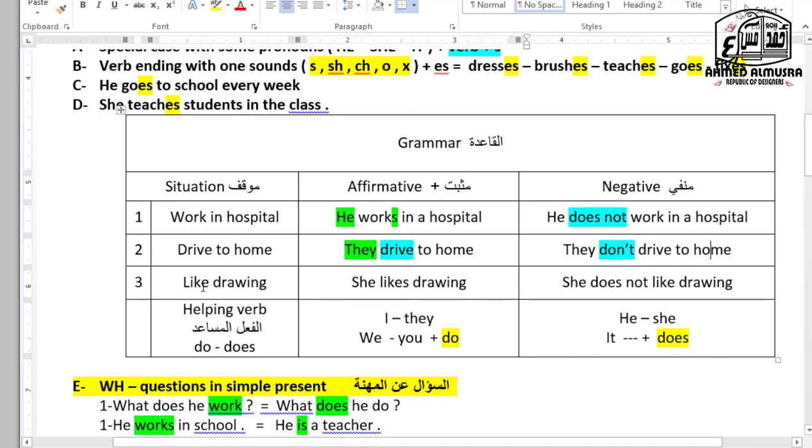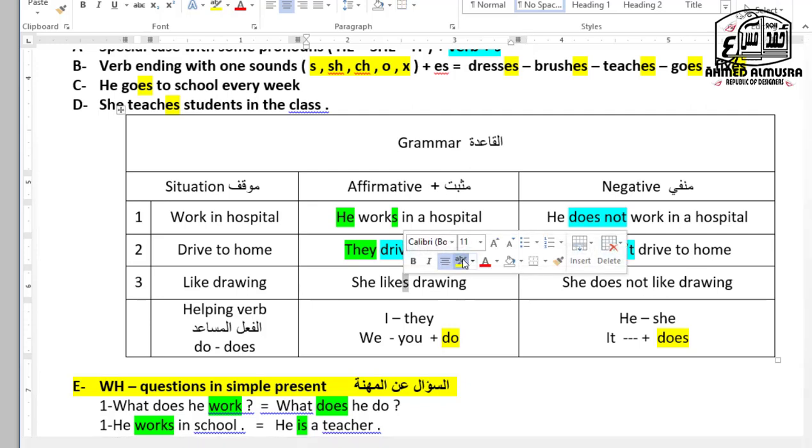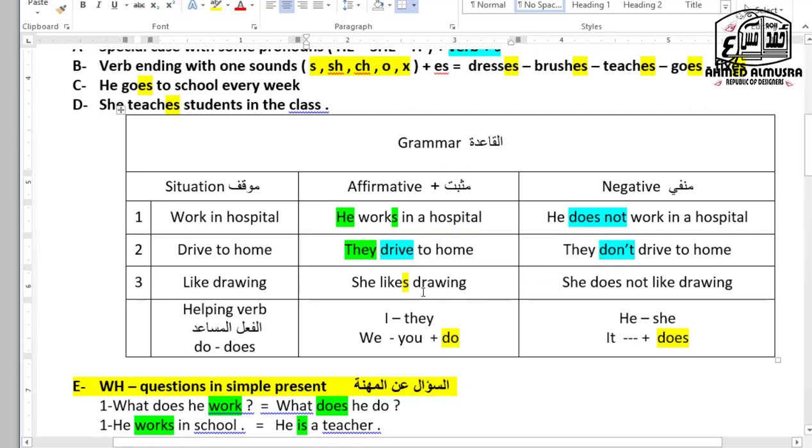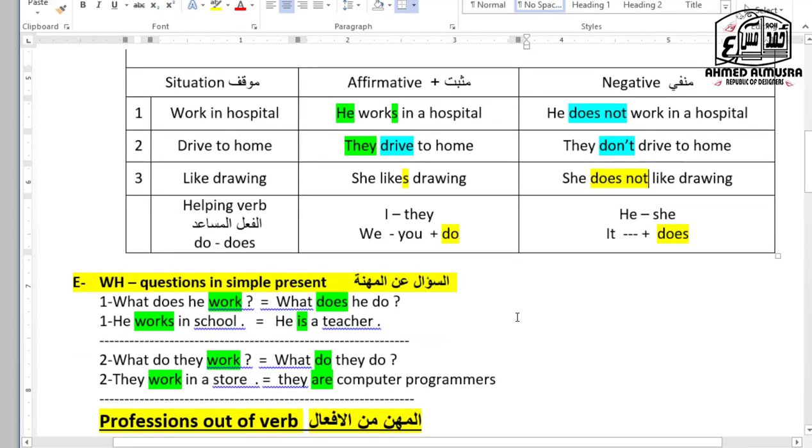Okay, number three. Like drawing. So, she likes drawing. She doesn't like drawing. So pay attention. In the case of the three pronouns, he, she, it, which are followed by S on the verb, it will turn to the original verb with does. So pay attention to that rule.